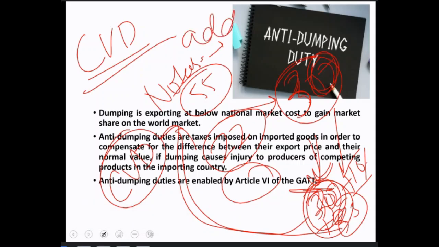You'll always use this keyword. There will be additional custom duty. Okay, that additional custom duty is being added to the product. So that is the CVD. Because the current affairs is only related to anti-dumping duty for now. Okay, if in future it comes, then we will add it up.